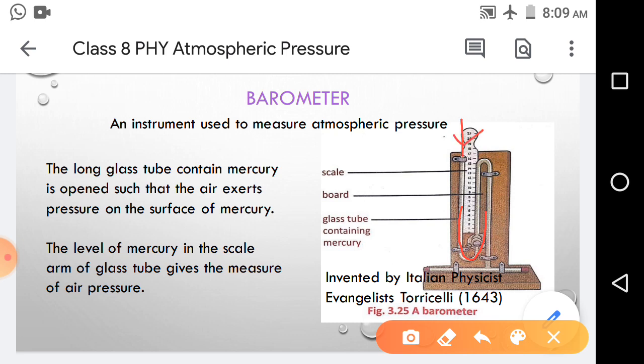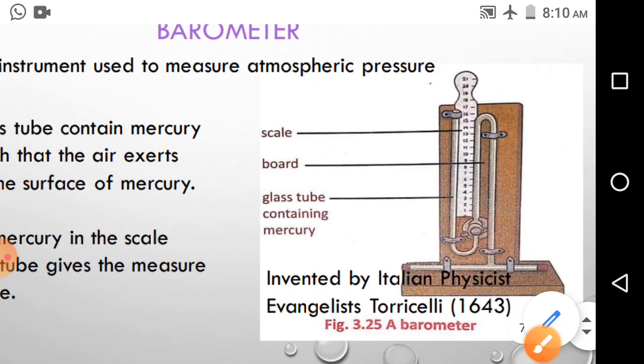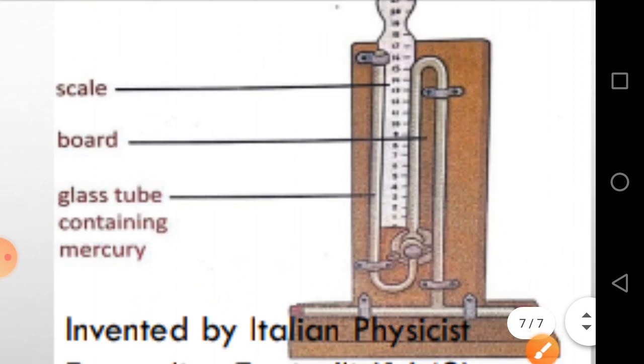Now the level of the mercury in the scale arm, that is this arm, suppose mercury is present here in this arm. Now air exerts a pressure and the mercury is compressed, so this level rises. See this clearly, let me zoom it.